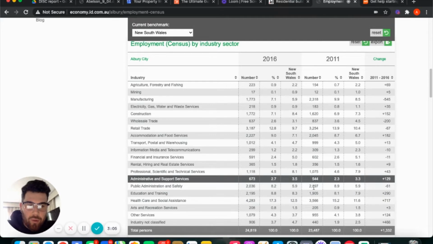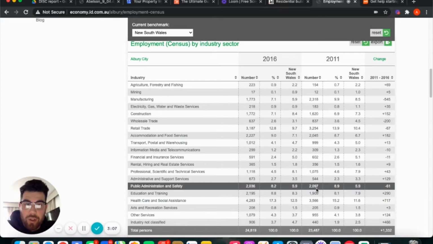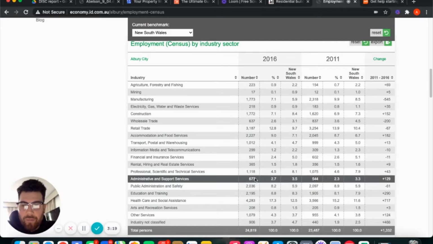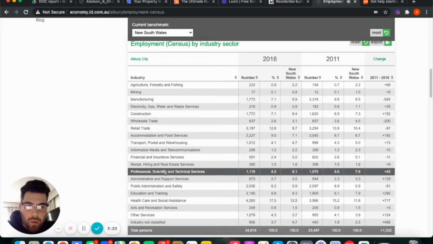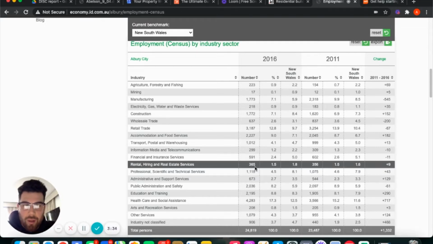If you go to public administration, you can see it's decreasing a little bit, but it's not a bad thing because it's not a significant amount, but it's something to keep an eye on. Now, you can see other sectors that are starting to perform, and some are just on par, tracking sideways. They have increased, because if you look at the numbers of those sectors, they have actually increased over time.